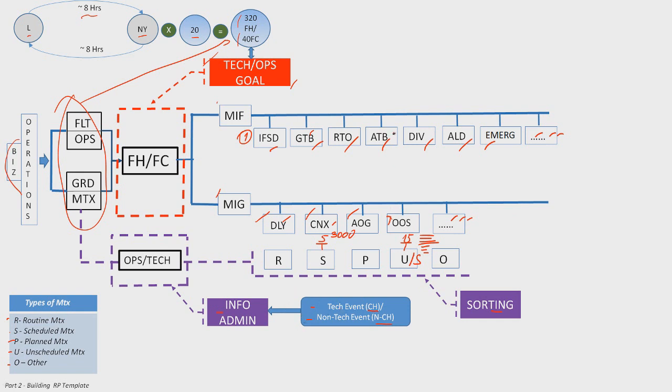Let me give you an explanation, and I'm going to use diversion as an example. So case 1, case 2, C1, C2. Case 1, we are flying, everything is okay, the flight attendant comes and tells the pilot we have, let's say, a passenger health, medical issue. The pilot makes the decision to divert, to land at the first suitable airport. This is a non-technical event, C1.